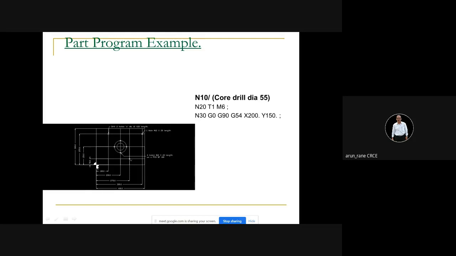In case of automatic probing, this point is stored automatically. In case of manual probing, you have to save that point, that distance X and Y, in the G54 offset. There is a page called the work offset page. There is also a page called the tool offset page, wherein you write all the dimensions, all the offsets. So that was your work offset in X and Y direction.